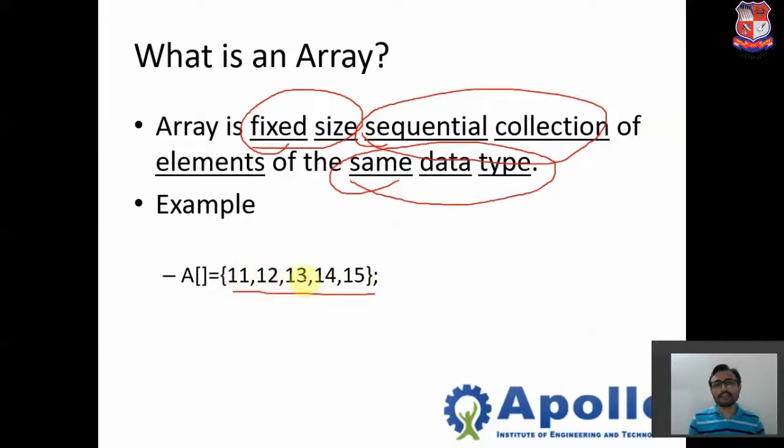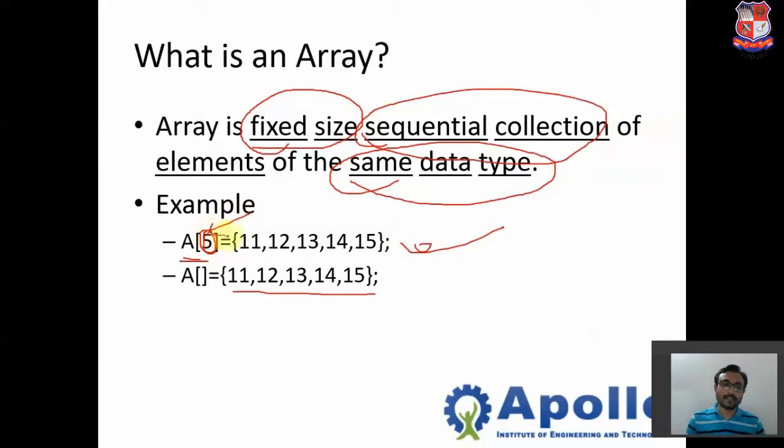So 11, 12, 13, 14, 15 are the elements, and they are stored in one array with the name A. The second thing is we can also define it with the size of the array, which is the popular method to define an array: the name of the variable and, in the square brackets, we declare the size of the array.